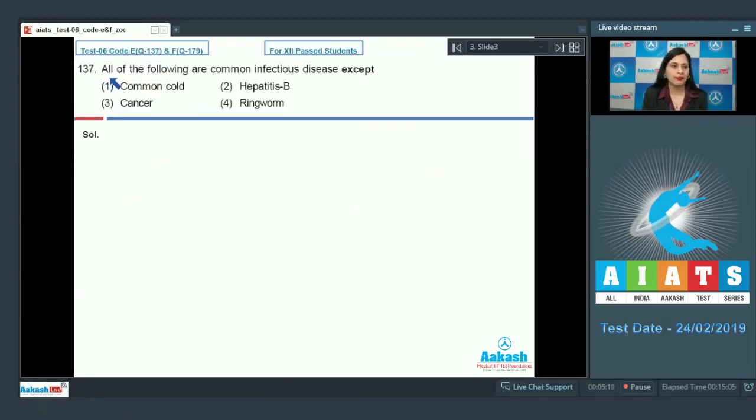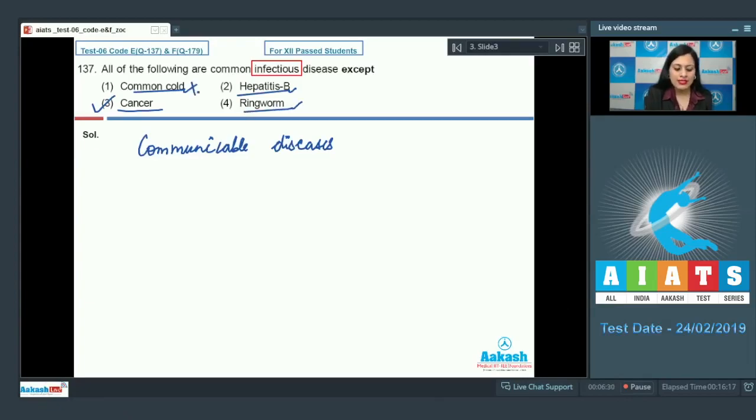Question number 137. All of the following are common infectious disease except, and the options are common cold, hepatitis B, cancer and ringworm. And the correct answer to this question is option number 3, cancer. Infectious or communicable diseases are easily transmitted from one person to another, such as common cold, hepatitis B and ringworms. So these are the incorrect options because these are infectious diseases.